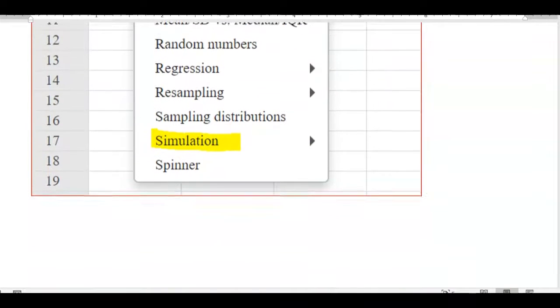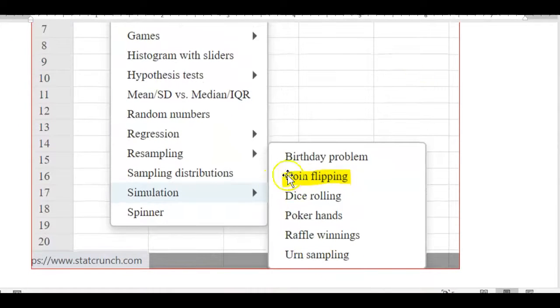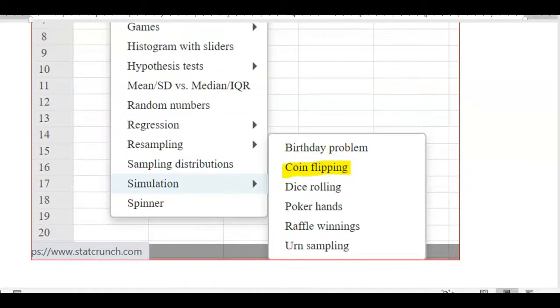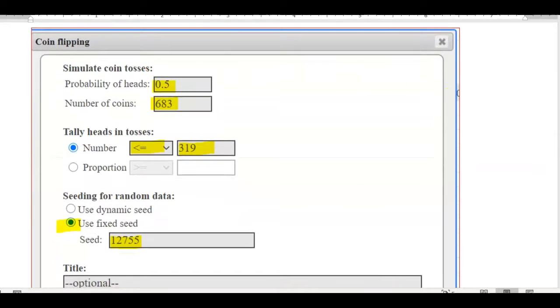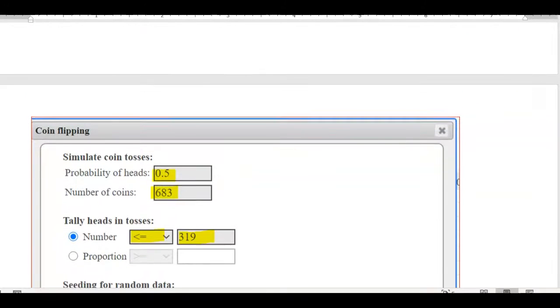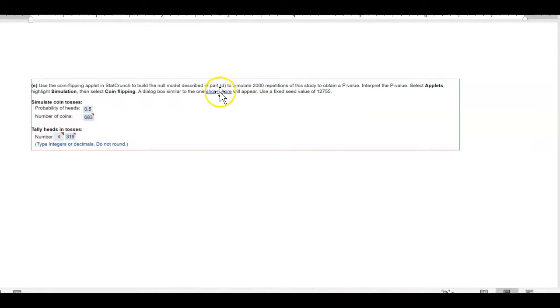Then these different options pop up, and you go to coin flipping, and you get this output. You see a similar option when you click in the problem, where it says shown here. We'll look at a similar scenario in a minute. So we're going to simulate these coin tosses as being right or wrong in our stock predictions.